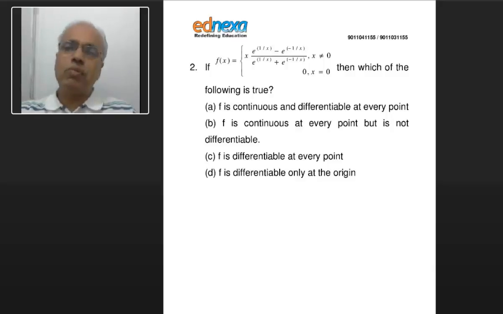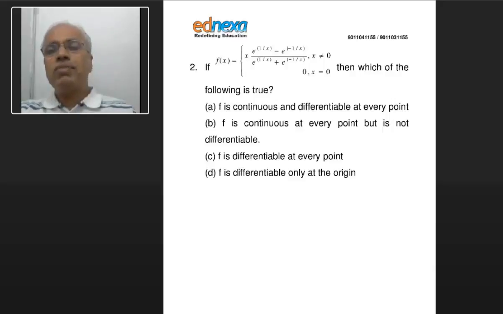Here, you don't have a polynomial, but e raised to 2 by x and e raised to 2 by x are both identical functions. So their limit would be 1 as x tends to 0. This limit would be infinity by infinity, but the value would be 1 and the value of x would be 0. And therefore, the limit of this function would be 0.